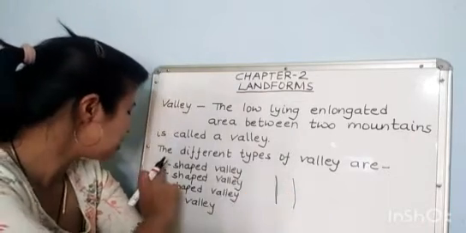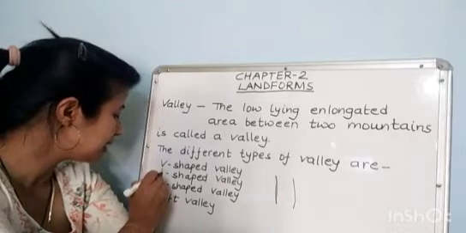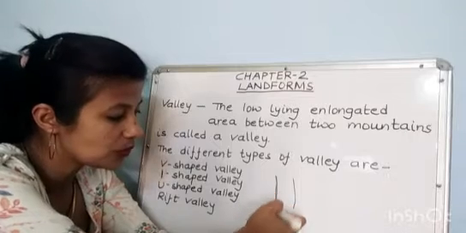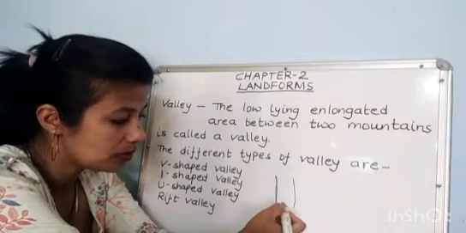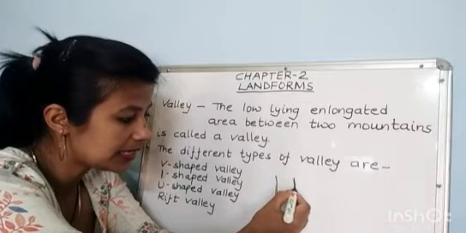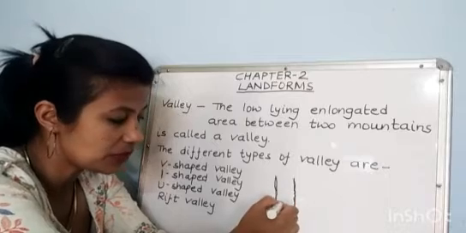I-shaped valley. If I write I-shaped valley like this, you will understand. This is wall, mountain. Like a wall, it stands. This is valley.